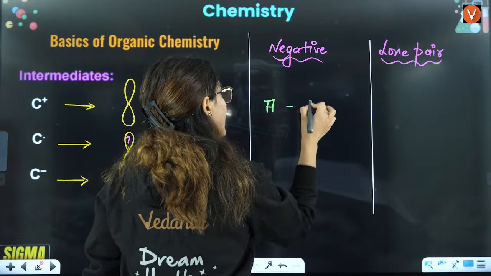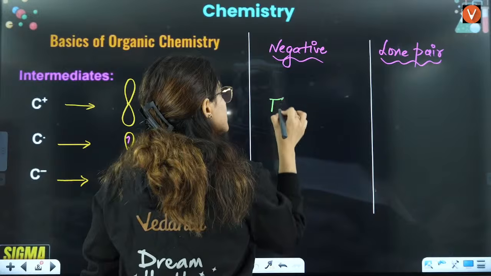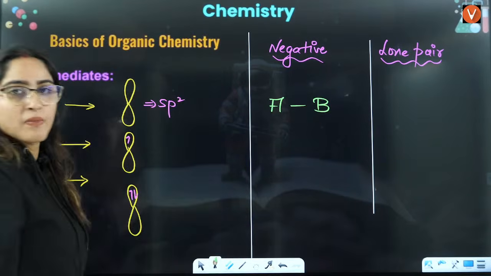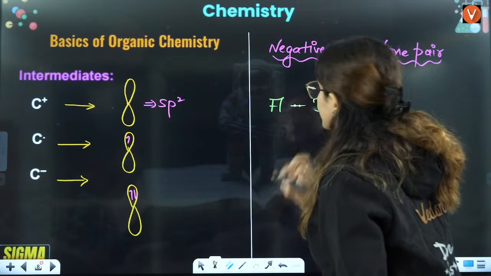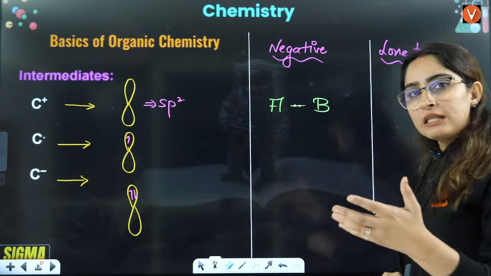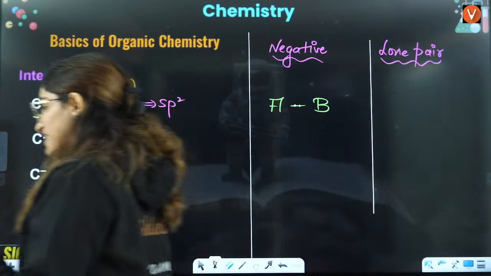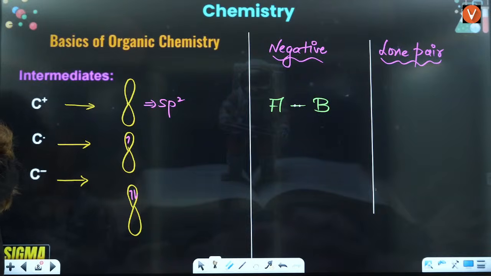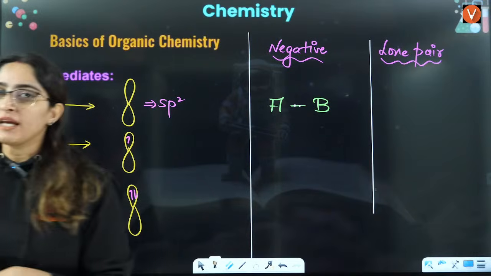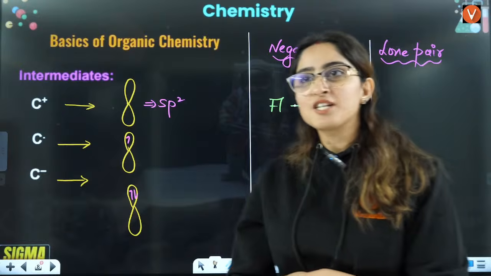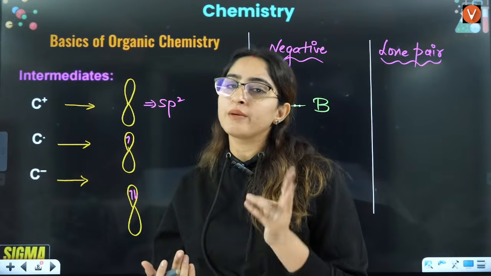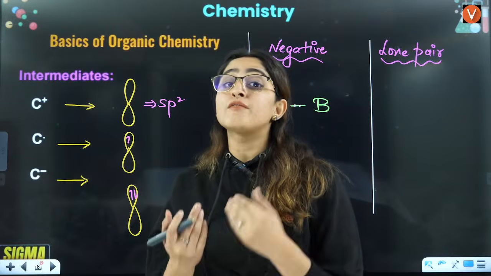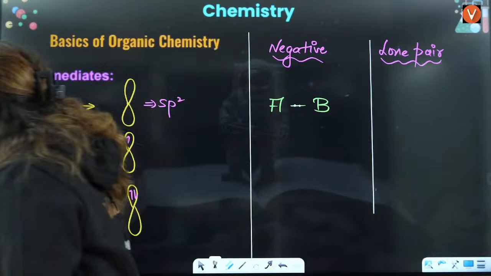Let's say this is A and this is B. Now this is a covalent bond. Sameer, we can't just say that a carbanion is a charge, but why are we taking it as a charge? Both of them are showing 2 electrons. Lone pair means 2 electrons, carbanion means 2 electrons. Then what is the difference in that part?